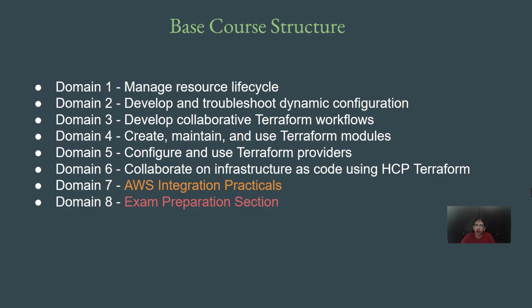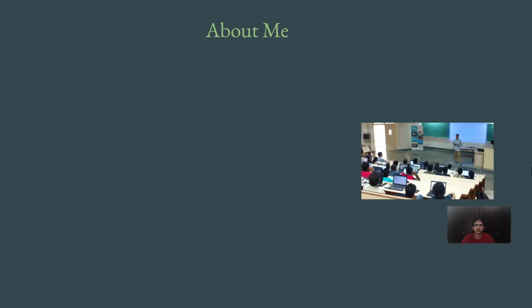Alright, so even if you are from a different cloud provider, you can still complete domain 1, domain 2, domain 3, domain 4 and domain 6. These domains will remain the same. There will be some change related to domain 5, where we discuss in detail the Terraform provider that is supported. As of now, it is AWS, and domain 7, which is the AWS integration practicals. Now, as far as this course is concerned, we'll go ahead and stick with AWS as the cloud provider only here.